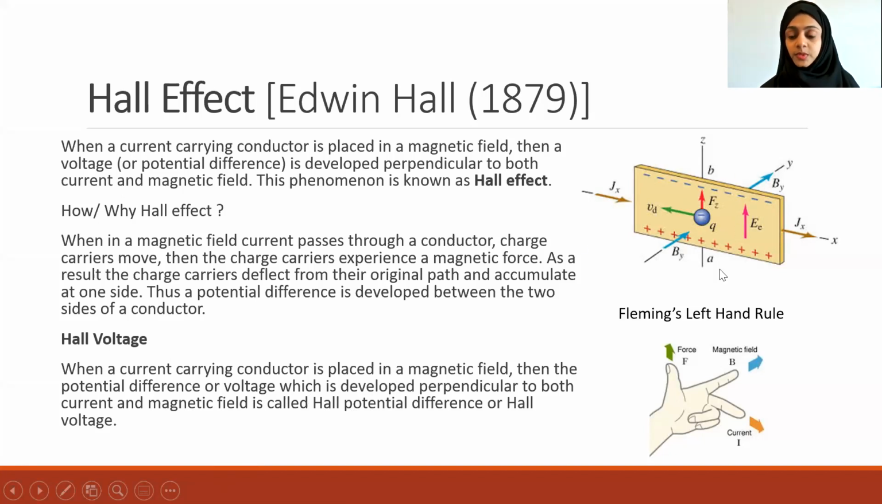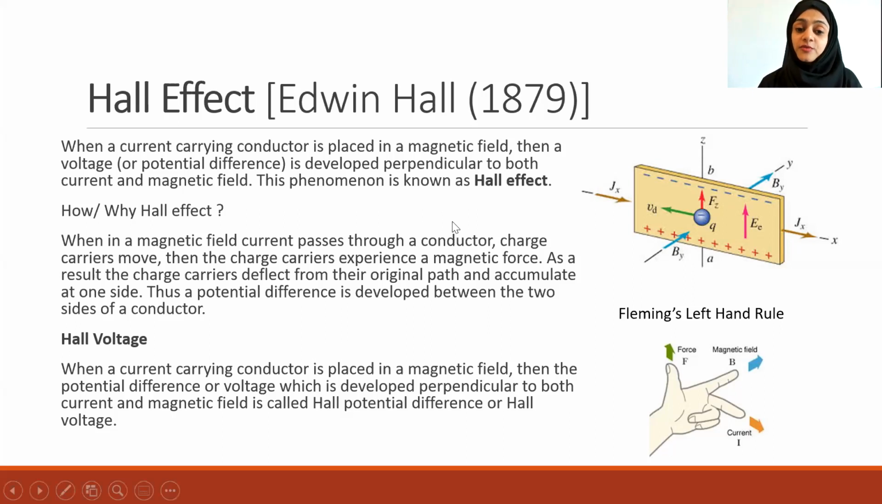Yes, teacher, can you please explain again what exactly the Hall effect is? What is Hall effect? Hall effect just states that if you place a current carrying conductor in a magnetic field, then a potential difference is developed across both ends of the current carrying conductor. This is called Hall effect.